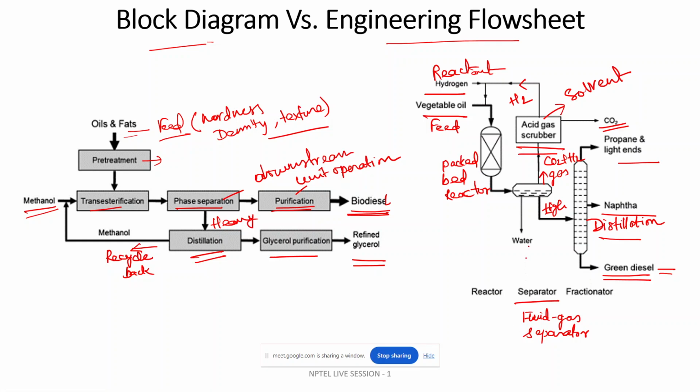So these rectangular boxes represent the block diagram. That is the usual way to describe casually an overall chemical process. Whereas this fluid gas separator and these chemical symbols we generally use, this is the engineering flow sheet that involves specific chemical equipment symbols.